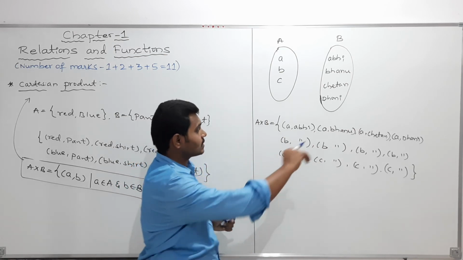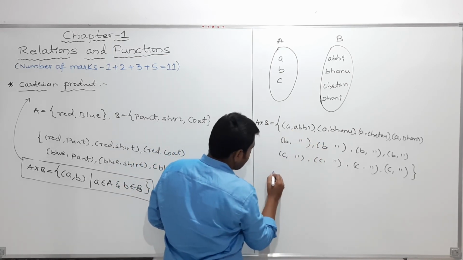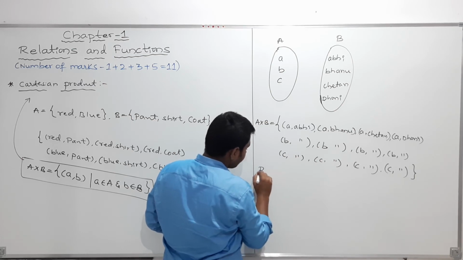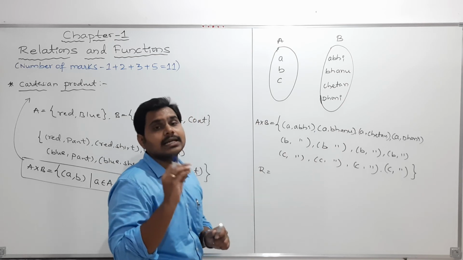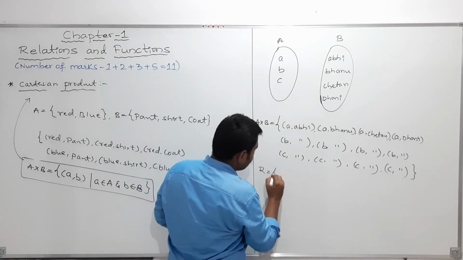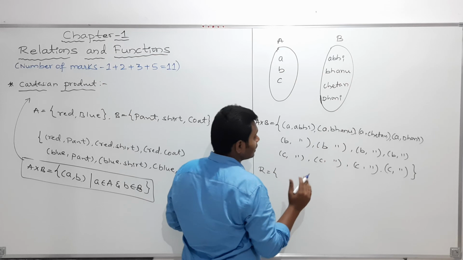If I told you so, what are the ordered pairs you are taking? So here I will name it as one set. I am giving just for the sake of understanding, just take it as R. So if I take R, I am giving you the condition. What is that?